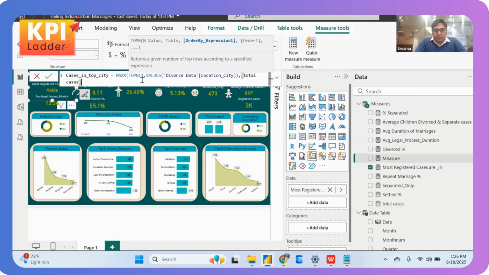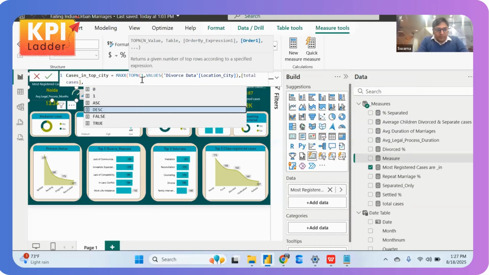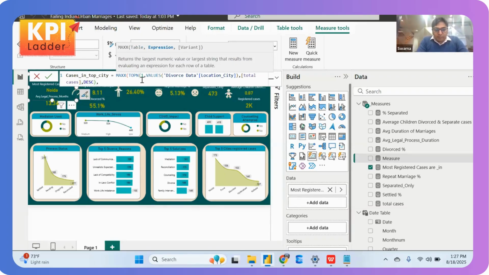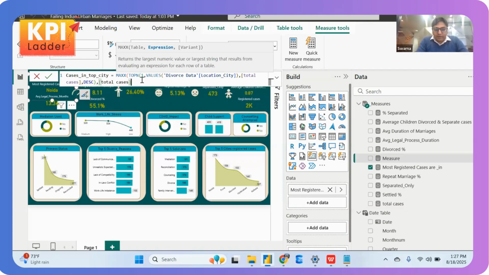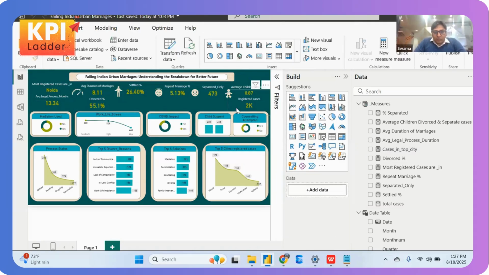So total cases, we already have our measure ready, and from there we will go to DESC, followed by providing the number of cases. So the total number of cases, again we can put it as total cases. And this way we can see the total number of cases in the top city.